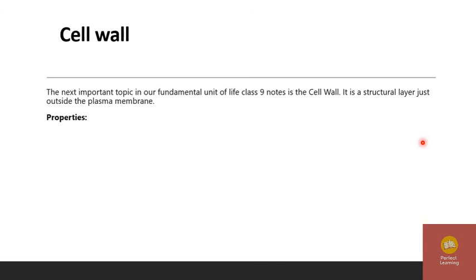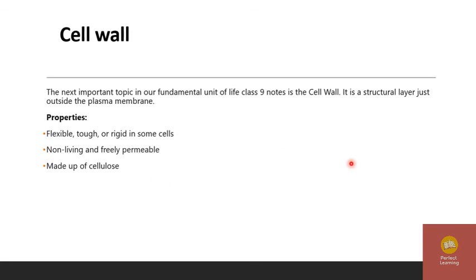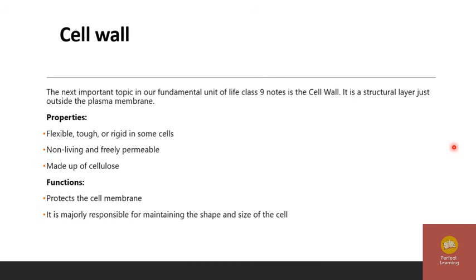Now we will study properties. Flexible, tough or rigid in some cells, non-living and freely permeable. The cell wall is non-living and made up of cellulose. Functions: it protects the cell membrane, and it is majorly responsible for maintaining the shape and size of the cell.